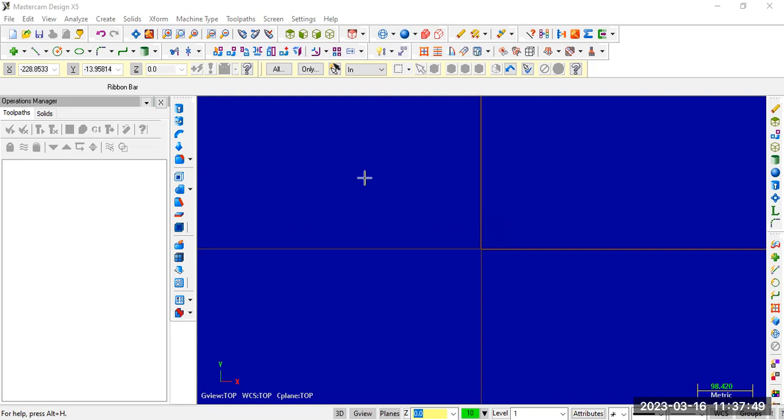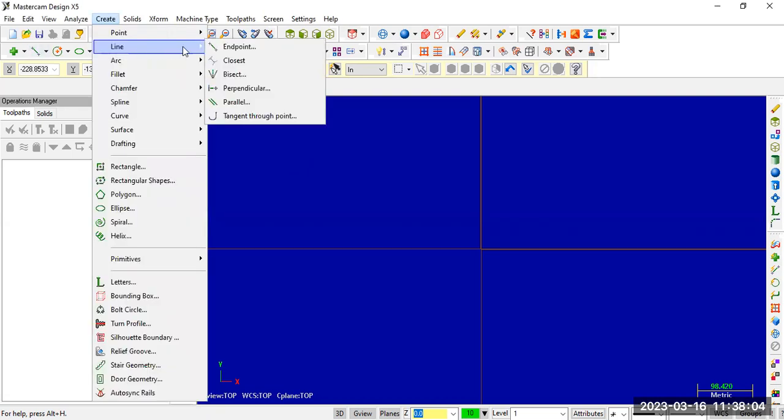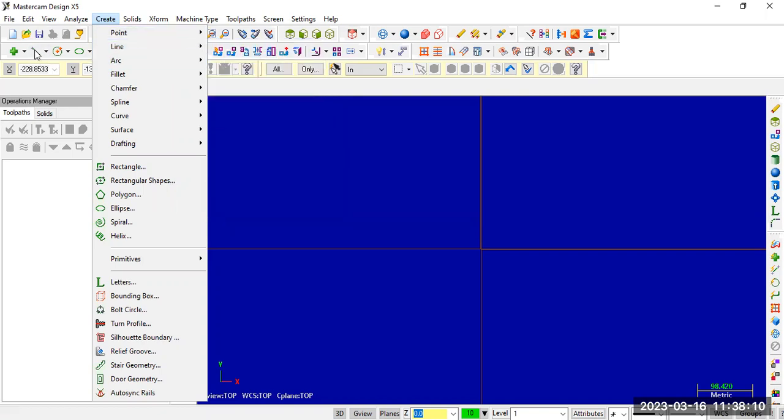If you observe the diagram, mostly we are having lines, and at one place it is having one arc, R5 arc. So you can select the line command either by using the menu bar or directly from here, endpoint, end to end point.